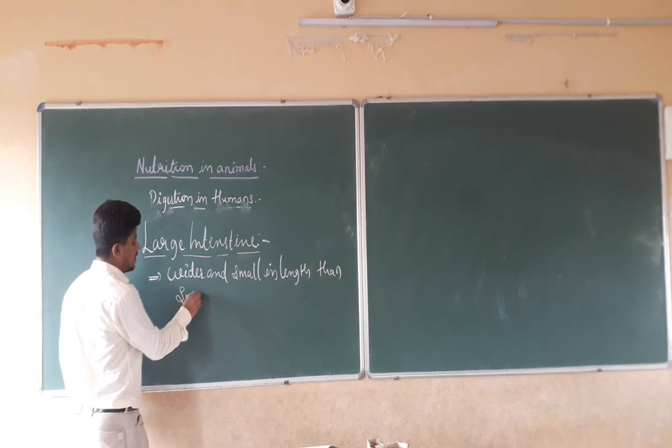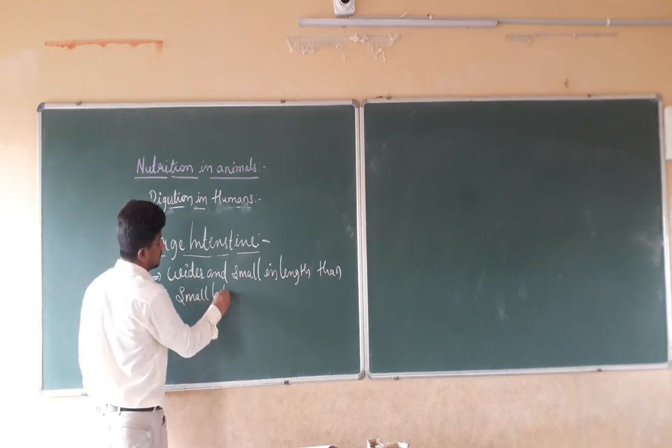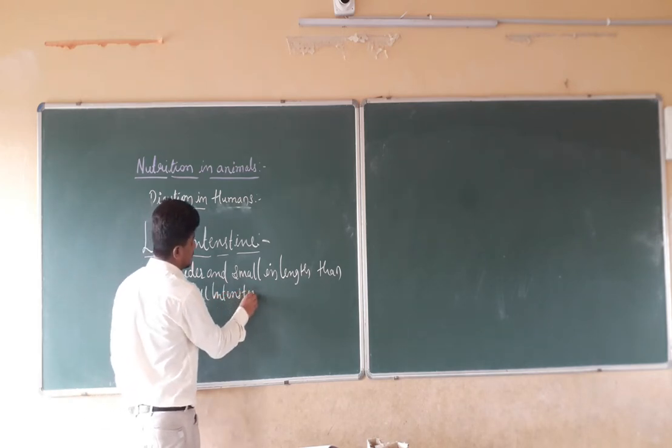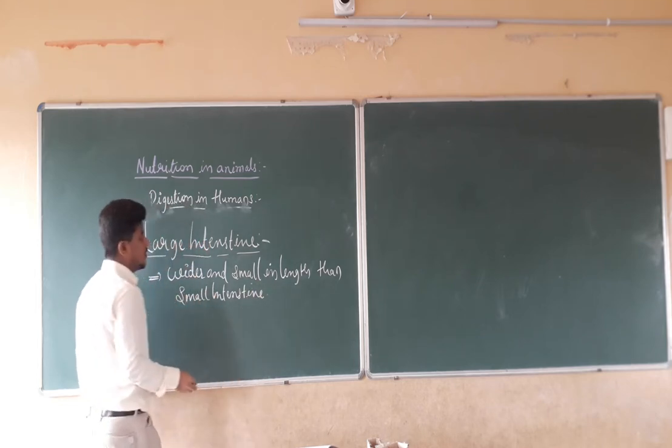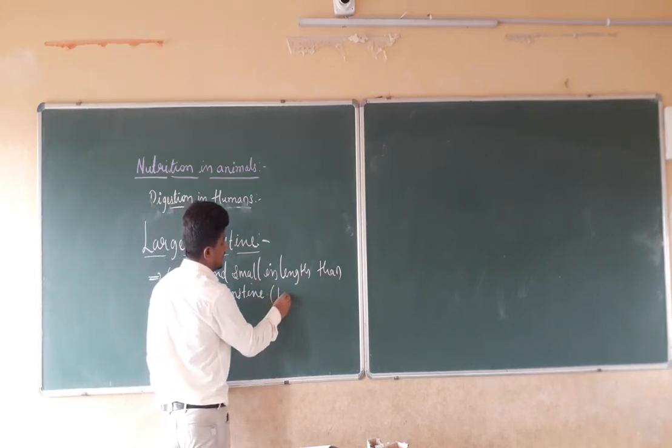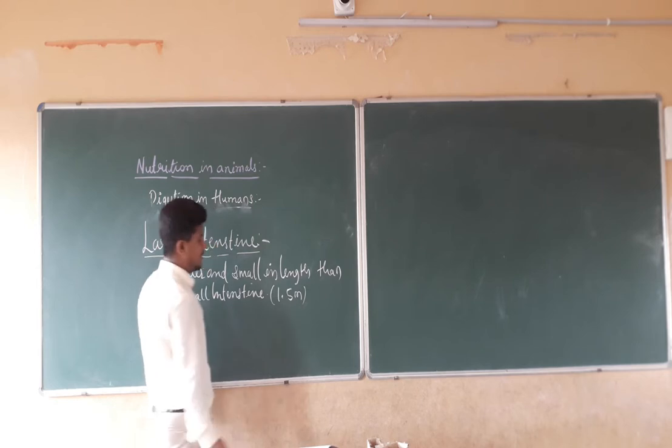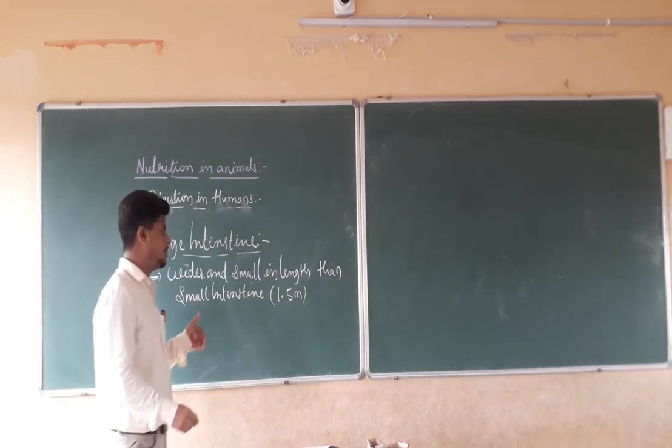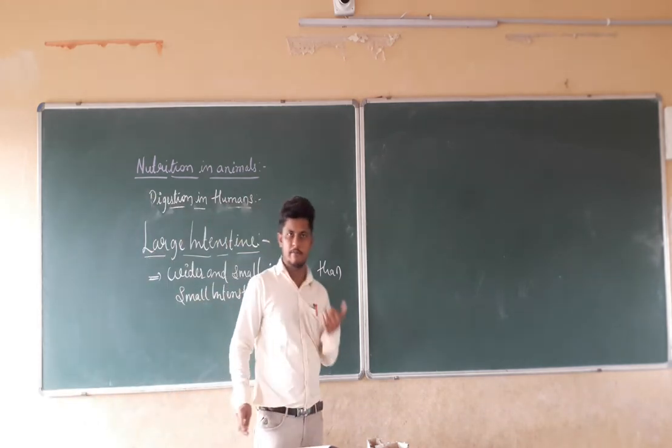Its length is about 1.5 meters, whereas the small intestine has a length of 7.5 meters.